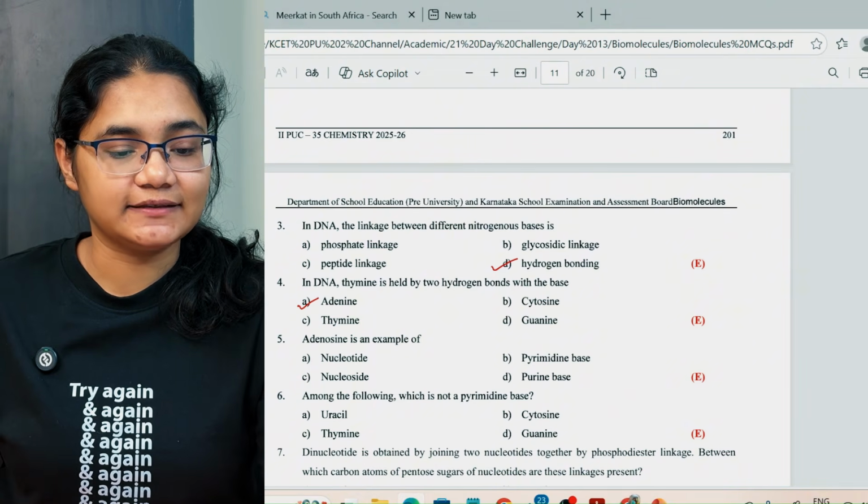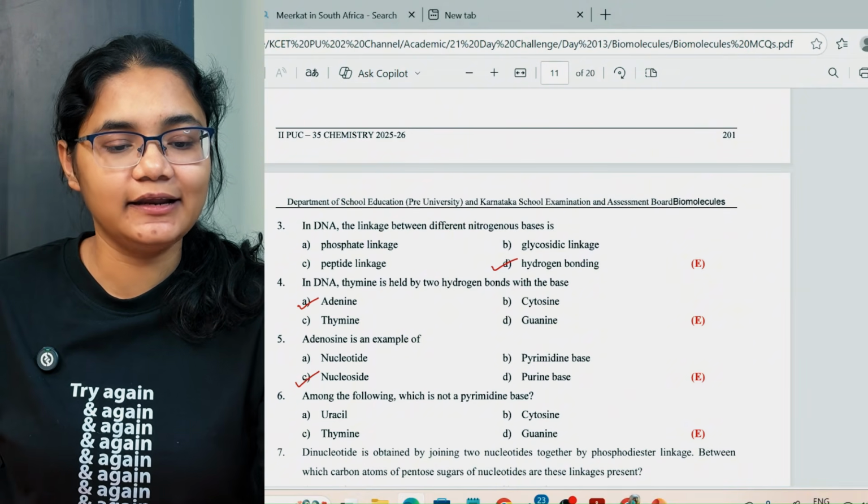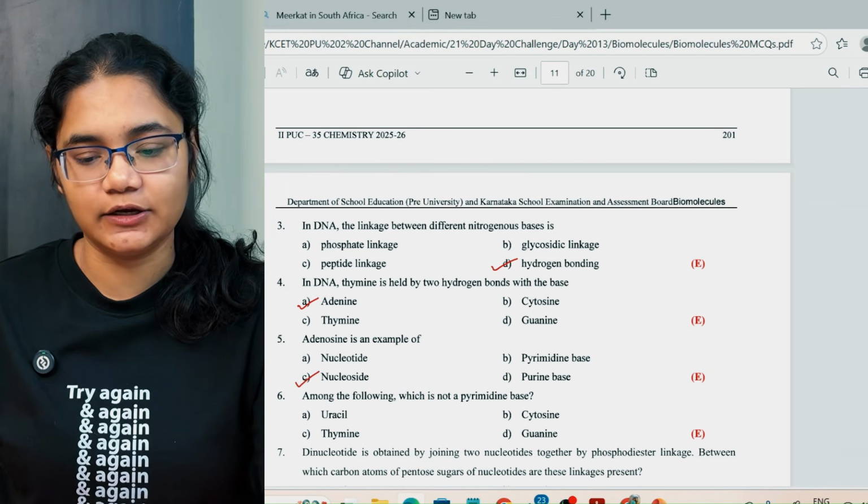Next, adenosine is an example of a nucleoside. Adenine is the base, and adenylate is the nucleotide, but adenosine is the nucleoside.